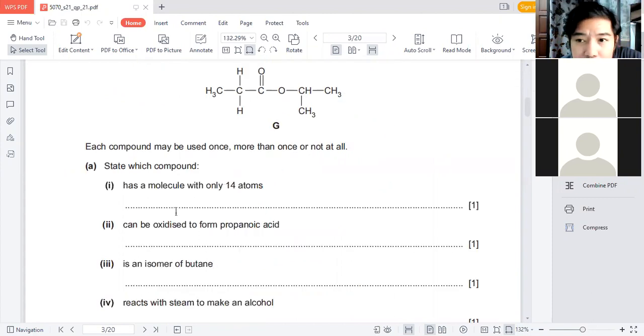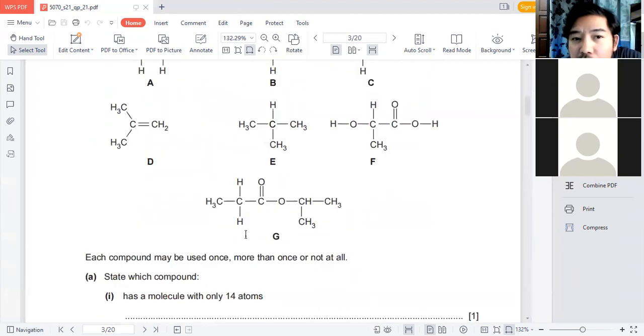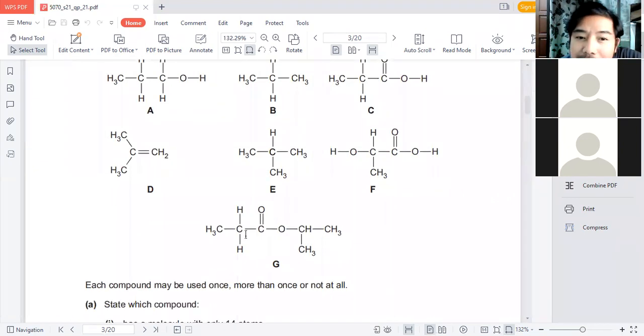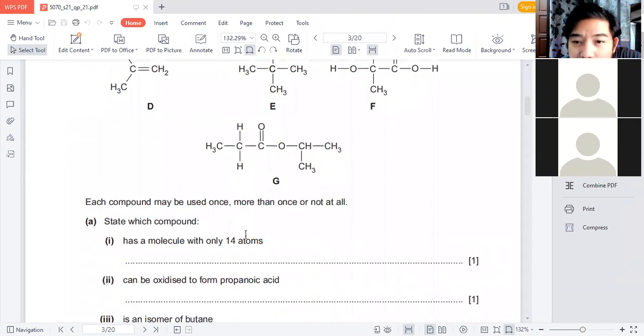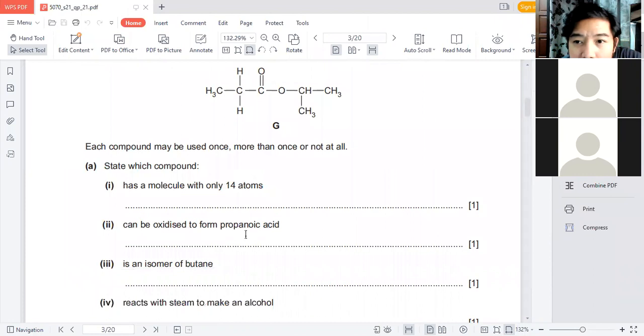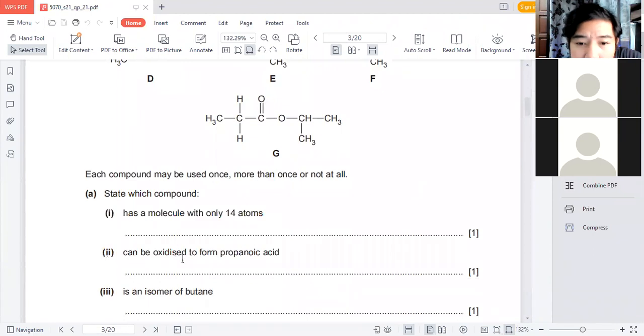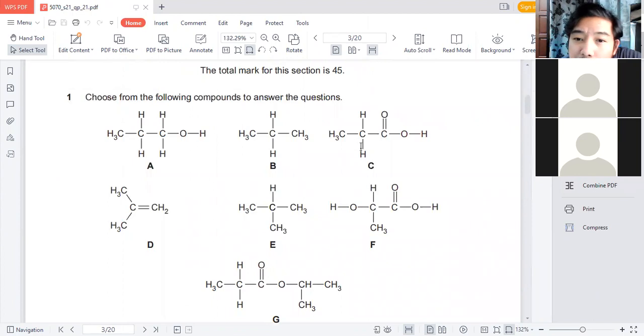Now, it can be oxidized to form propanoic acid. So basically, what can be oxidized? Alcohol can be oxidized to propanoic acid. But remember, in terms of this, let's see. Is the answer C? This is alcohol already. It says it can be oxidized to form propanoic acid. So you should not give me a propanoic acid.